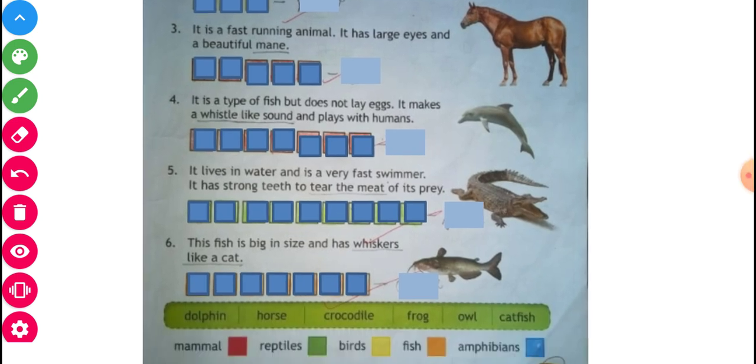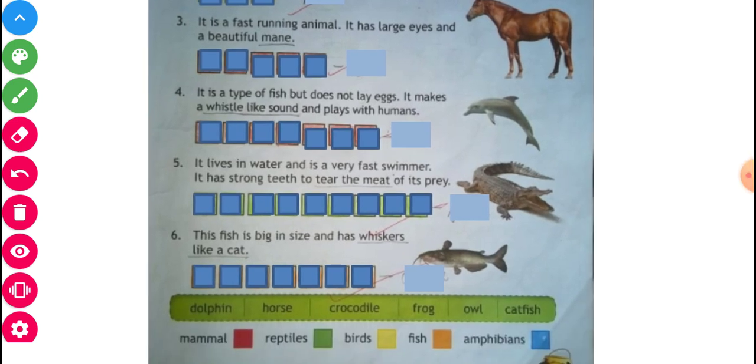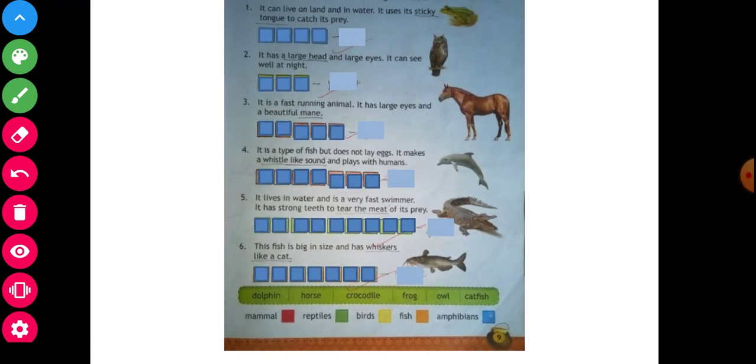You will write down the name accordingly. According to the color code: red color for mammal, green color for reptile, yellow color for bird, orange color for fish, and blue color for amphibian. You will fill in these given boxes after writing the characters of the word.